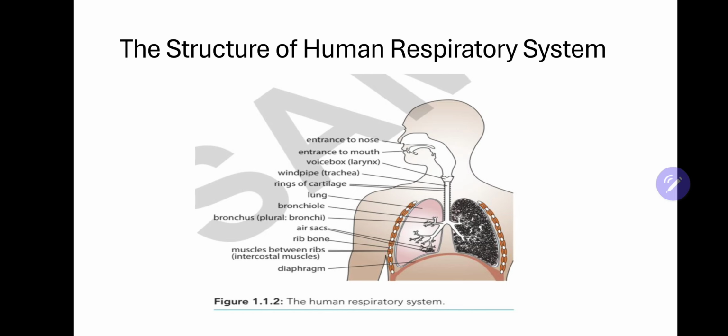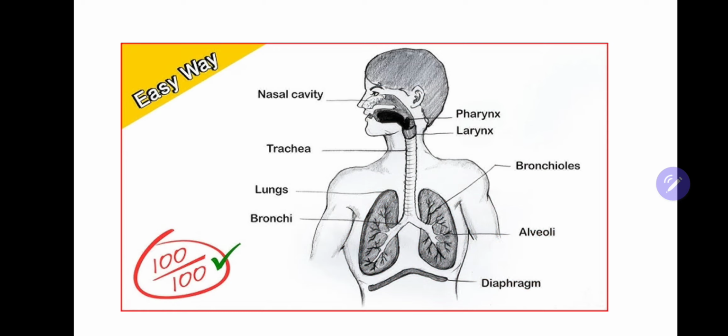Now we can see the structure of the respiratory system. As you can see in the picture, we inspire or take in the air through our nasal cavity. From there, the air passes to the pharynx. Then from the pharynx, the air is transferred to the larynx. There is a special feature about the larynx. Larynx is the voice box. It consists of the vocal cords, and the vibration of the vocal cords results in the formation of voice. So the larynx is known as the voice box.